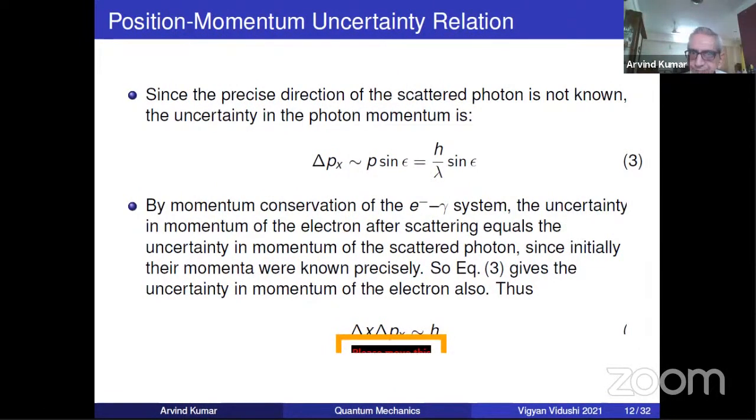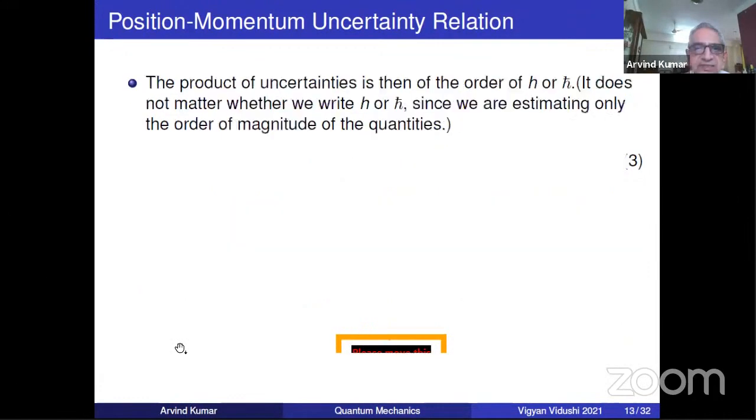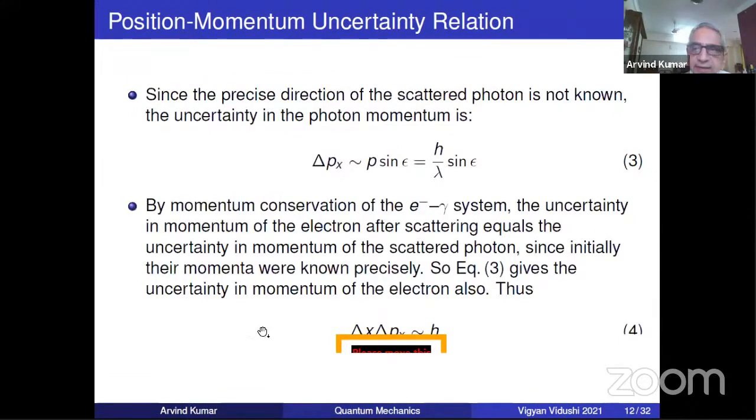So the electron's momentum uncertainty is equal, and you can say opposite, but we are talking of magnitudes, to the uncertainty in the momentum of the scattered photon. I hope you understand the argument. You have p electron plus p photon going to p electron plus p photon. The final photon has an uncertainty, so the final electron also will have an uncertainty because initially everything was well known. So that is how we get this uncertainty principle, delta x times delta p. So that's the answer to this question.